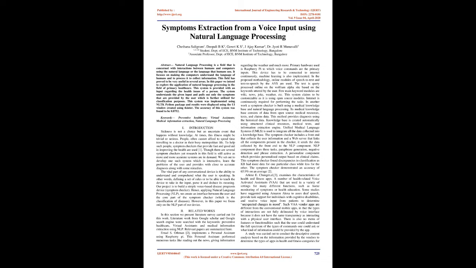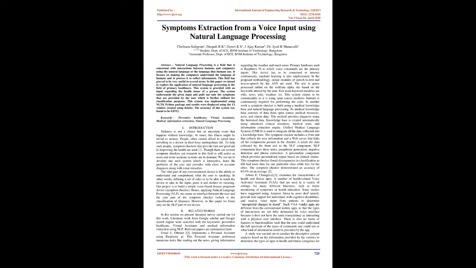This device has to be connected to the internet continuously. Machine learning is also implemented. In the proposed methodology, online modules of speech-to-text and text-to-speech by the AVS are used. The text is query processed online on the Wolfram Alpha site based on the keywords uttered by the user. A few main keyword modules are wiki, news, joke, weather, etc. This system claims to be customizable as it is using open source modules. The internet is continuously required for performing the tasks.